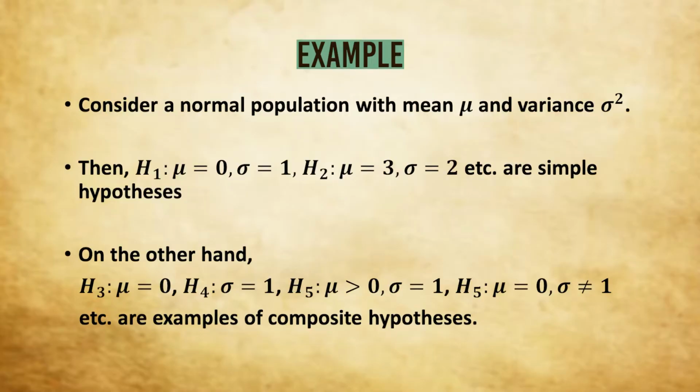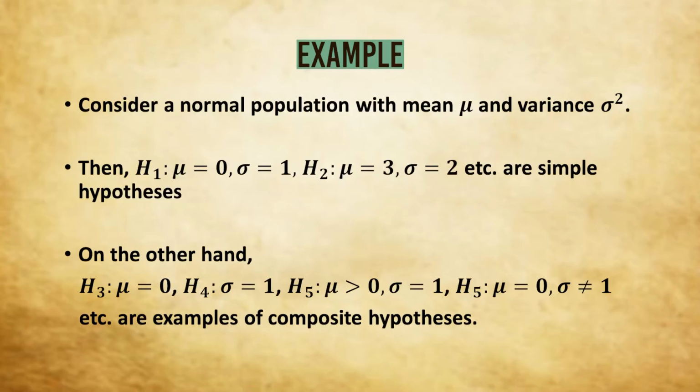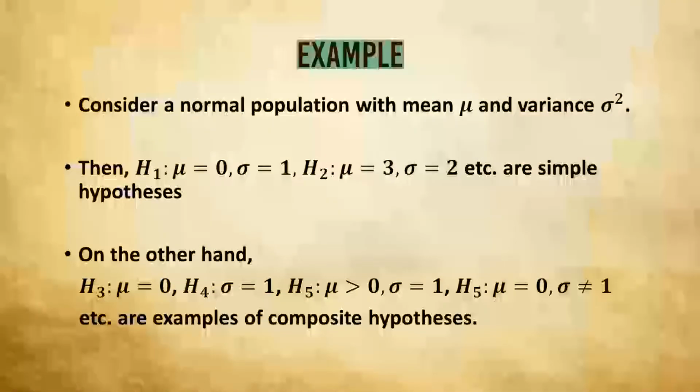And look at the last example. Mu equals 0, sigma not equal to 1. The value of mu is specified, but the value of sigma is not specified. It is only saying that sigma is not equal to 1. With this information, obviously, we won't be able to write down the probability distribution, and also because of that, we won't be able to find out the probabilities. So in this sense, these are composite hypotheses.